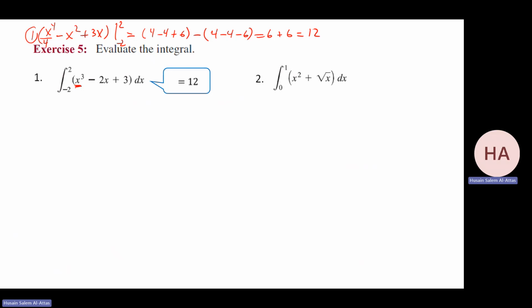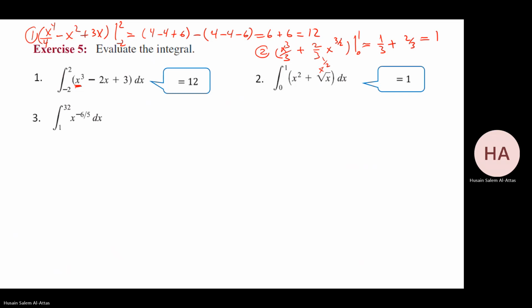X squared plus square root of x. The antiderivative is x cubed over 3 plus, you can think of the square root as x to the power half. So I add 1, it will be 3 over 2, plus 2 over 3 x to the power 3 over 2. This is the antiderivative, from 0 to 1. That will be 1 over 3 plus 2 over 3 minus 0, which is 1. So this is the answer, it's 1.